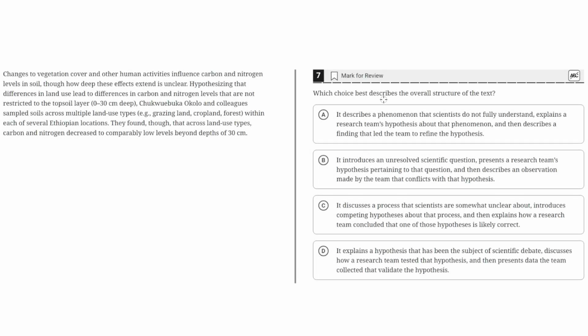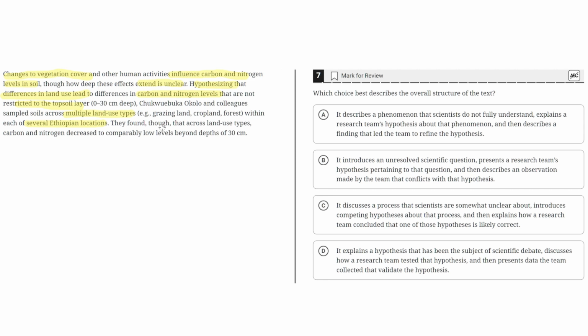Which choice best describes the overall structure of the text? Changes to vegetation cover and other human activities influence carbon and nitrogen levels in soil, though how deep these effects extend is unclear. Hypothesizing that differences in land use lead to differences in carbon and nitrogen levels that are not restricted to the topsoil layer, 0 to 30 centimeters deep, Chukwuebuwa Buka Okolo and colleagues sampled soil across multiple land use types: grazing land, cropland, forest, within each of several Ethiopian locations.